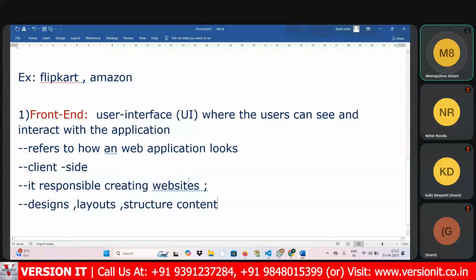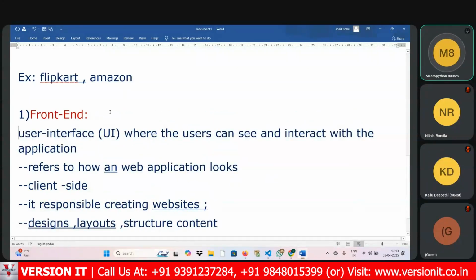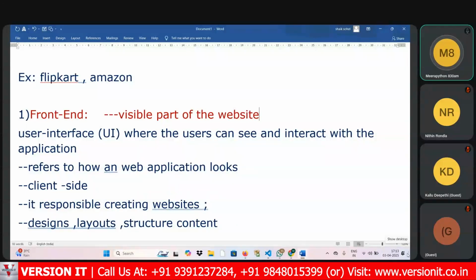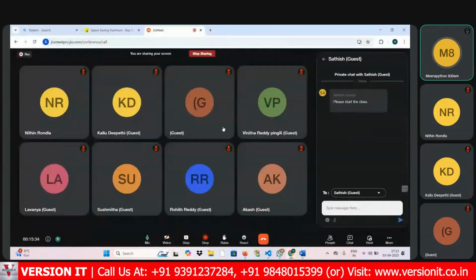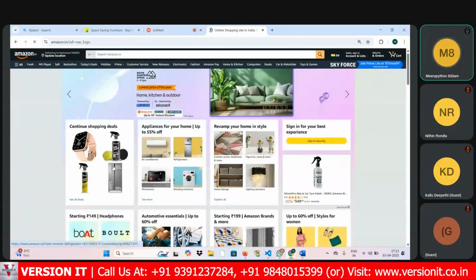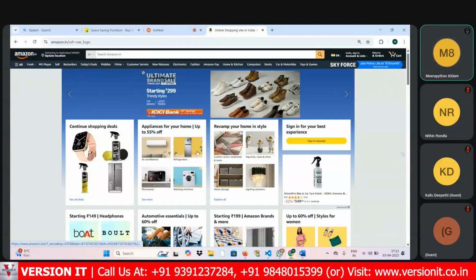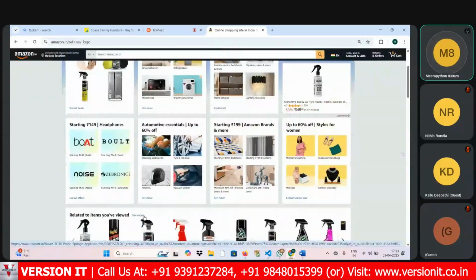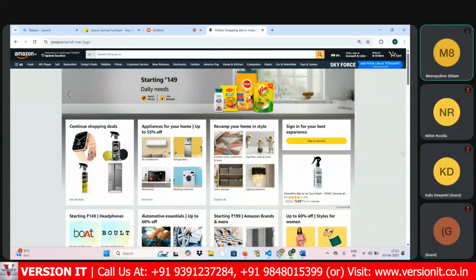This is the point you need to know. If I open any website, the visual part of the website, we can call it the front end. So whatever visual part we are seeing, that is the front end. Here, if I open Amazon, the visible part of the website is the front end. Your responsibility is to create these designs, the logos, these images, and this content on the website. Everything is created by the front end developers only.